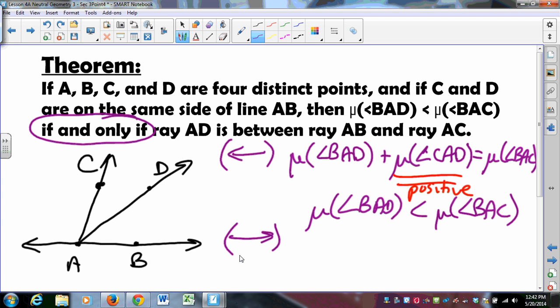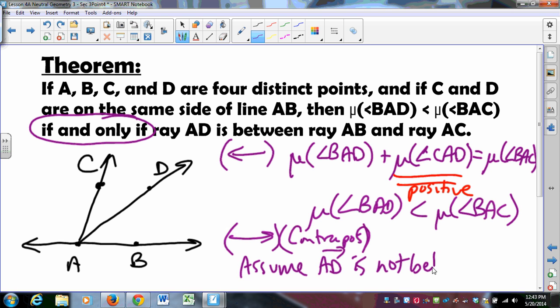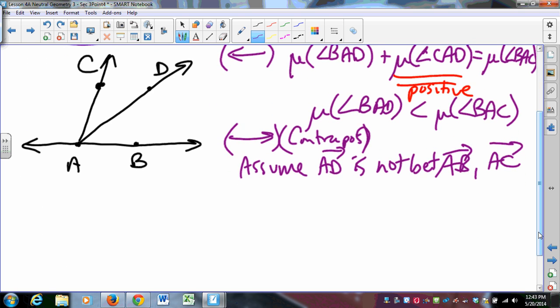To go the other way, that's trickier. So instead of assuming that one angle measure is less than another, we're actually going to work this through by contrapositive. We're going to assume that AD is not between AB and AC.